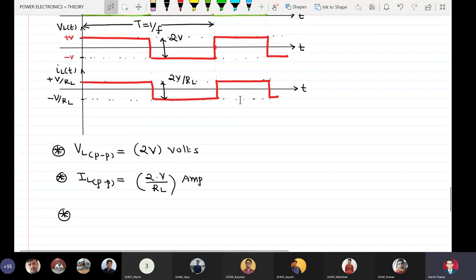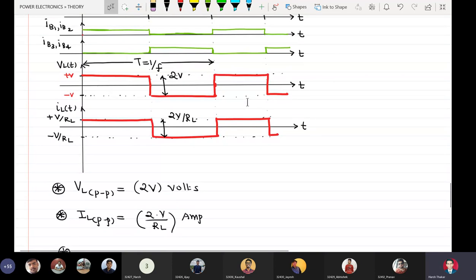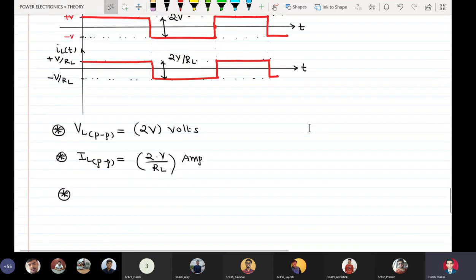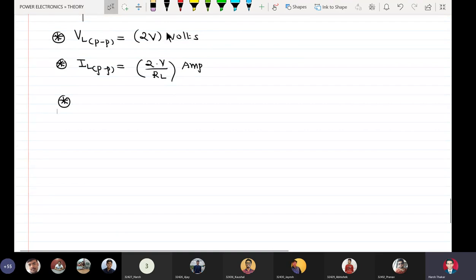Now students, if we perform the RMS, as we told, we are not interested in the average content. It's very clear if we carefully observe the load voltage waveform over one cycle, that is 0 to T, we see that it is symmetrical about the x-axis. So VL average is 0, and it is expected.